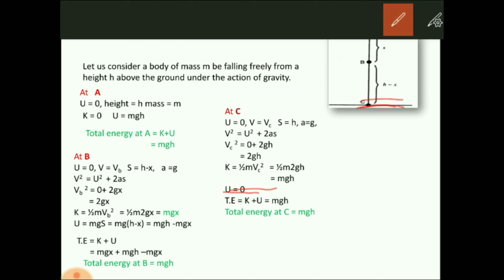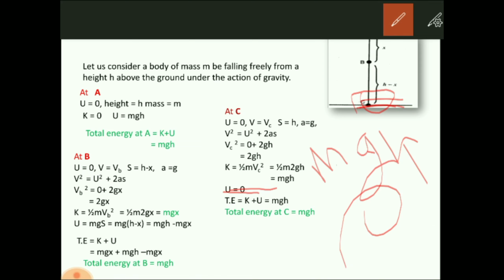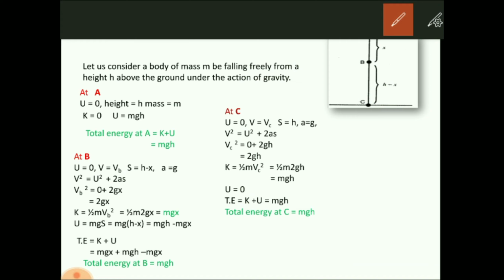Because we already know the formula for potential energy is mgh. And what is the height at C? Height at C is 0. So automatically m into g into 0 will become 0. That's why the potential energy at C is 0, because height is 0. So the total energy is kinetic energy plus potential energy, which is mgh plus 0, which is mgh.